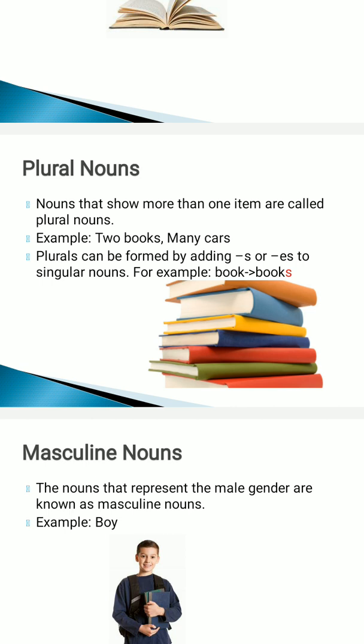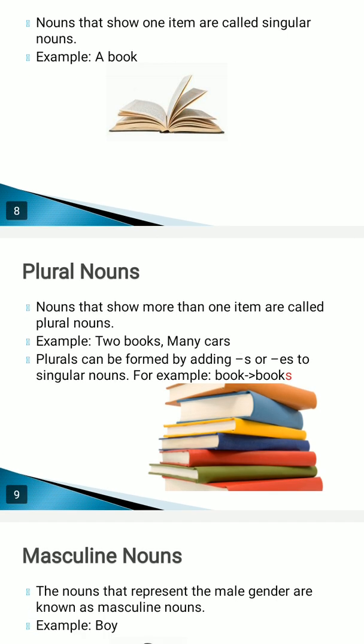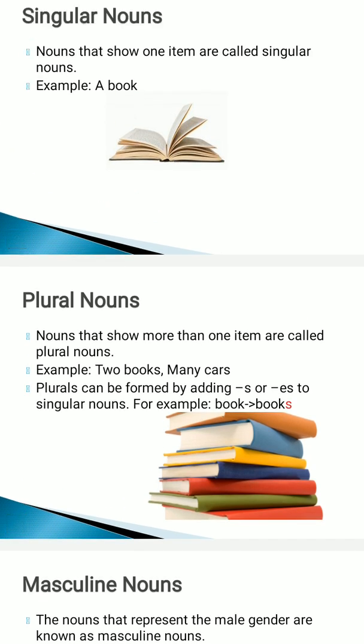2 books, many cars. So now how do we form the plurals? For example, you can see this, there is a book. A book means one book. If we want to convert the singular into plural form, what will you do? You will just add s or es to the singular noun. For example, this is a book. If we want to say that there are many books, there are 4 books, we will just write s after book, so it will become books, and it will become a plural noun.